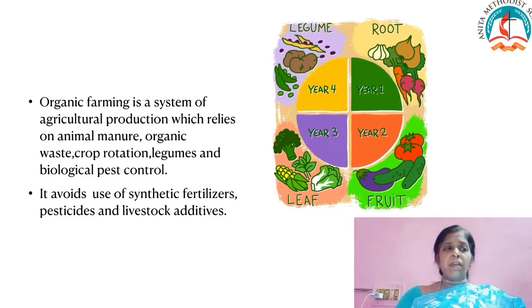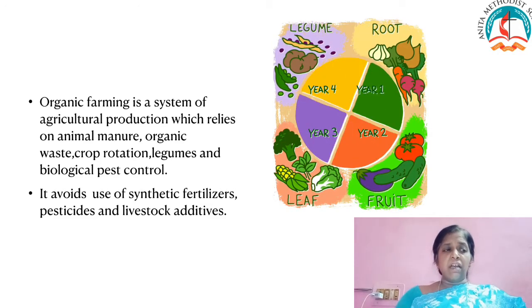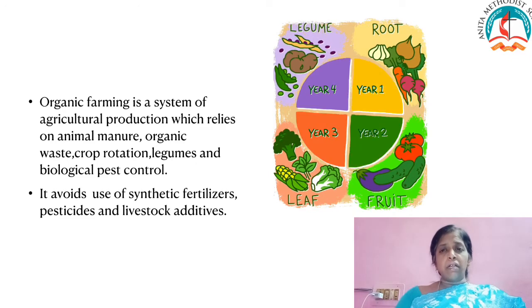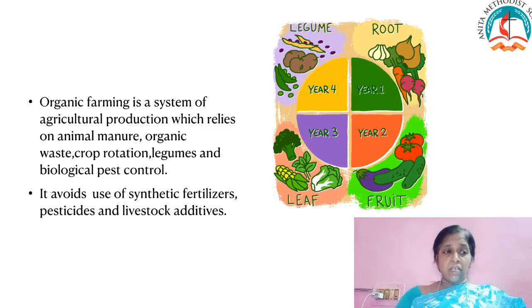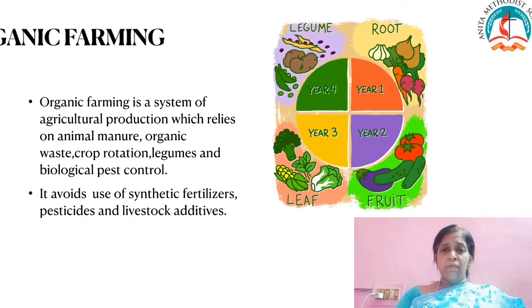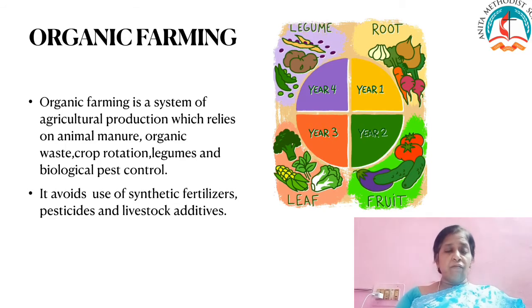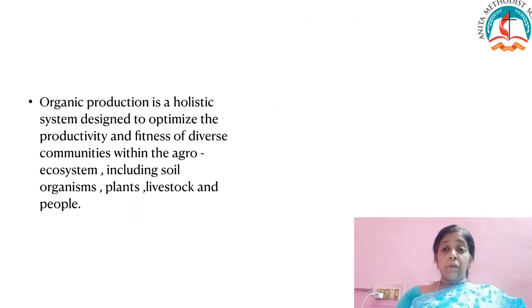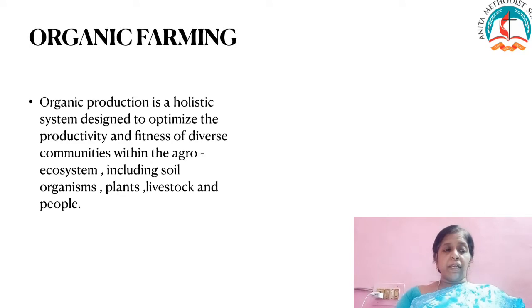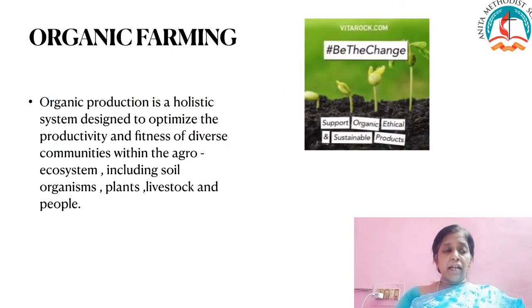Organic farming is a system of agricultural production which relies on animal manure, organic waste, crop rotation, legumes, and biological pest control. And also it avoids use of fertilizer, pesticides, and livestock additives. The main benefit may be to enrich the soil for microbes. Organic production is a holistic system designed to increase the productivity.